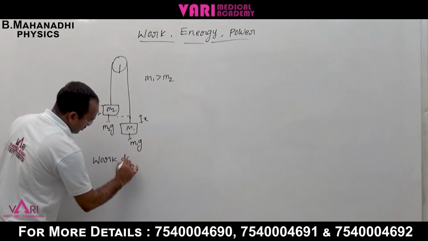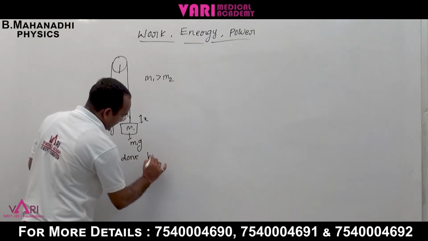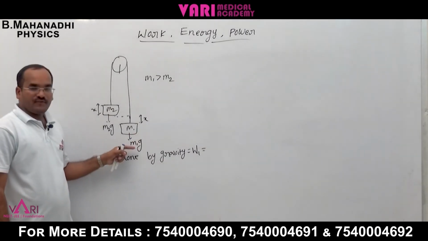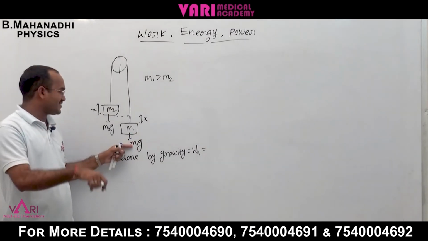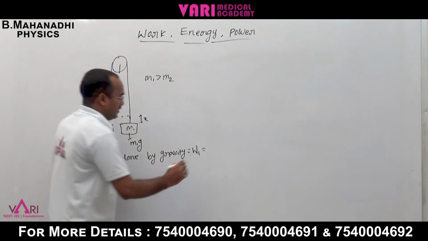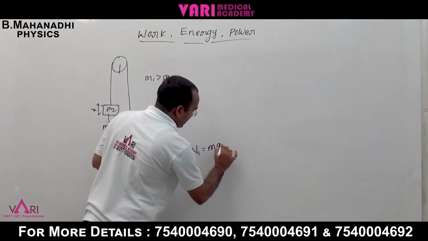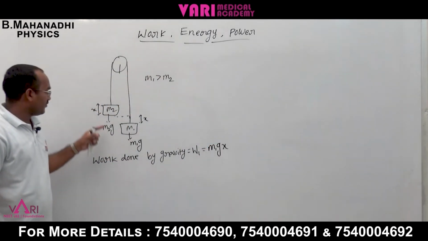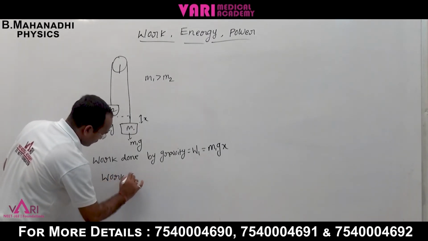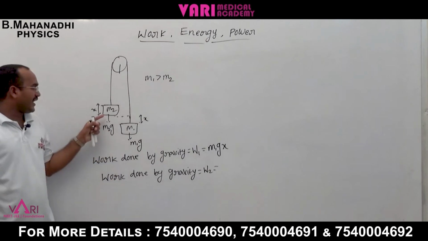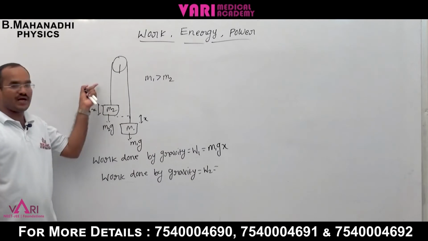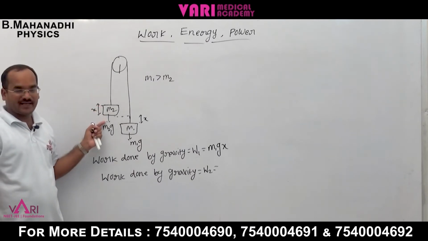Work done by gravity W1: the gravitational force is downward and the distance moved is also downside, so m1gx. Second, the work done by gravity on m2: the gravitational force is downside but the body is moving upside, so they are anti-parallel.